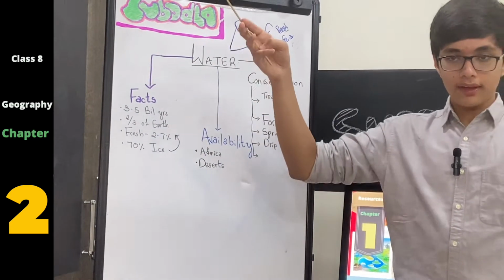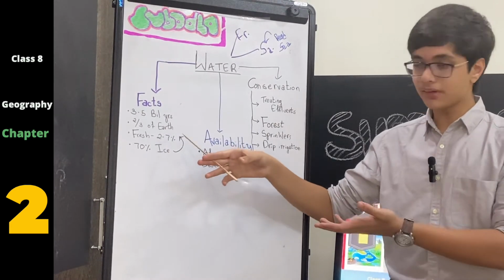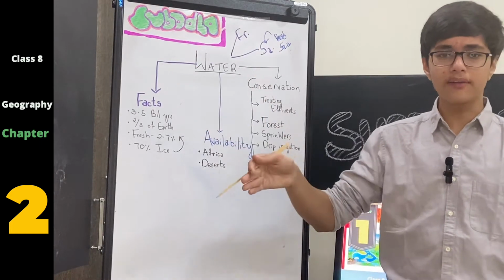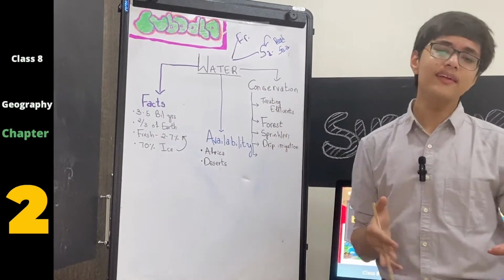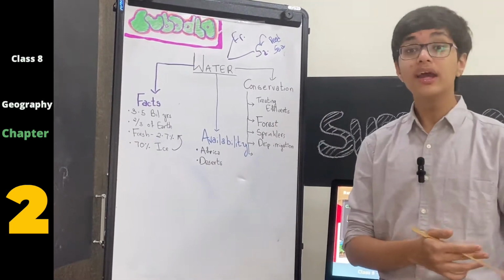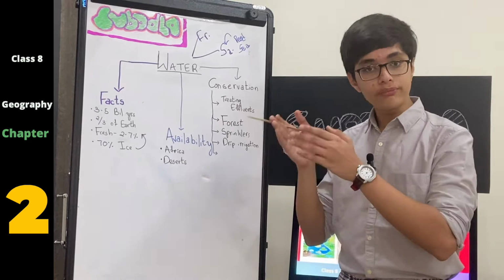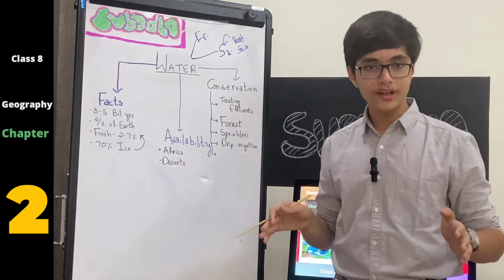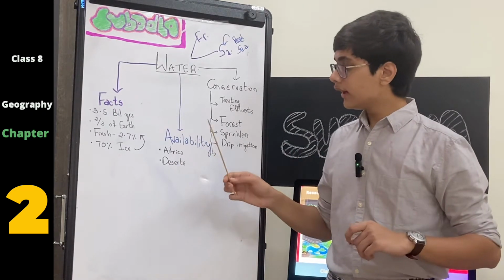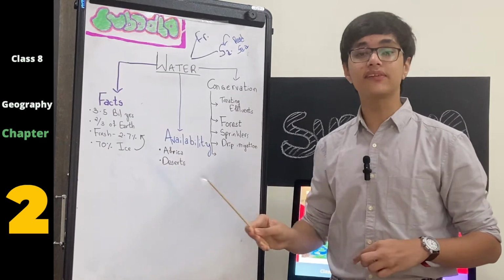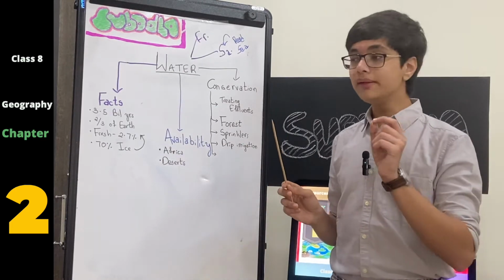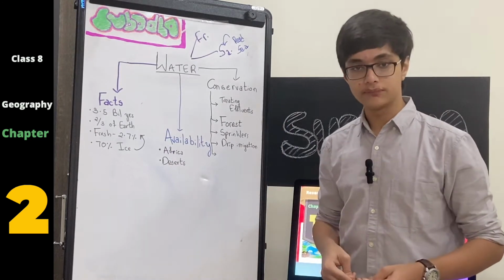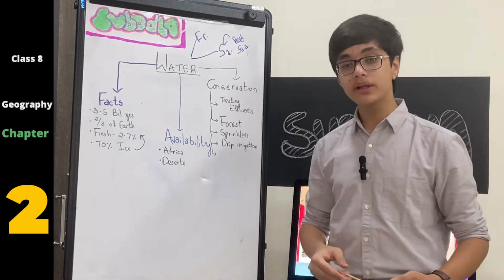Even though it's 2.7%, it might not seem like a large number, but it is huge when we compare it to our size, and hence it is impossible to melt all of that water and use it. Even though there are a few agencies which work on using that ice to produce water, it is not humanly possible to melt all of that water. So 70% of fresh water is inaccessible, that is ice. Only 0.8% of the entire world's water is accessible. And so from this we understand that water is very scarce.